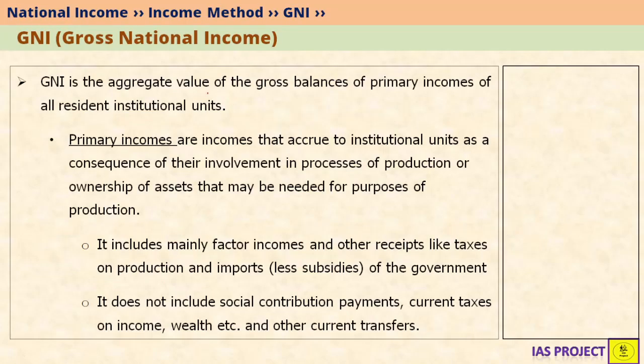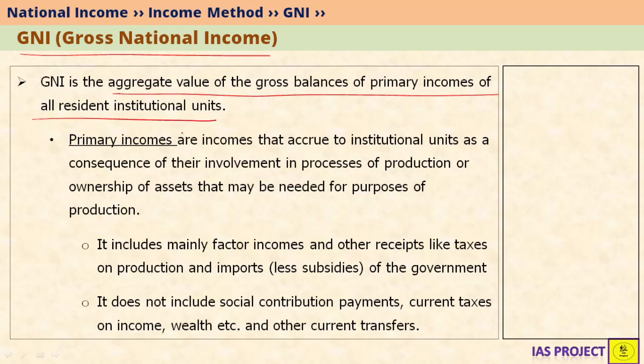Now let's go forward and try to understand what gross national income is. Gross national income is nothing but the aggregate value of gross balances of primary incomes of all resident institutional units. So let's try to understand the keywords first. There is a keyword called primary incomes. There is a keyword called resident. There is a keyword called institutional units.